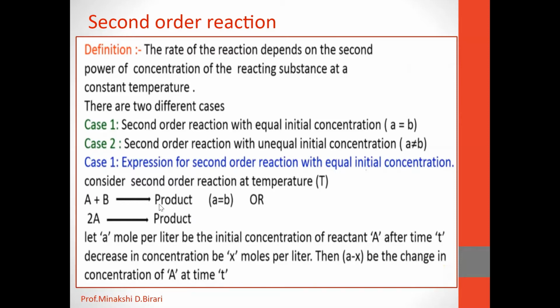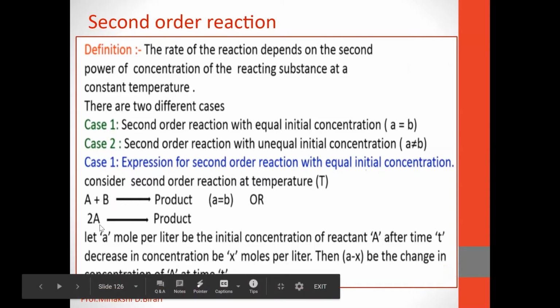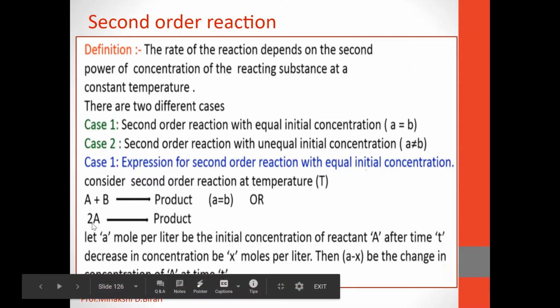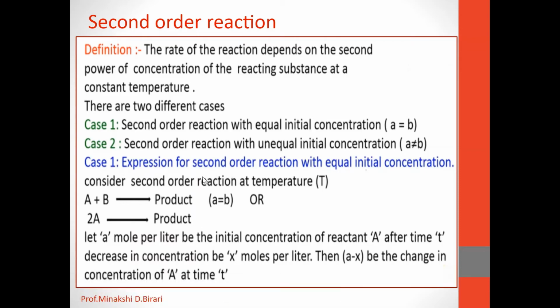A plus B gives product which involves two reactants, reactant A and reactant B. Then 2A gives product. It involves only one reactant A. So there are the two things. Here the two reactants, reactant A and reactant B, give product, and secondly 2A, only one reactant is involved which gives the product. So we will see the expression for second order reaction with equal initial concentration.